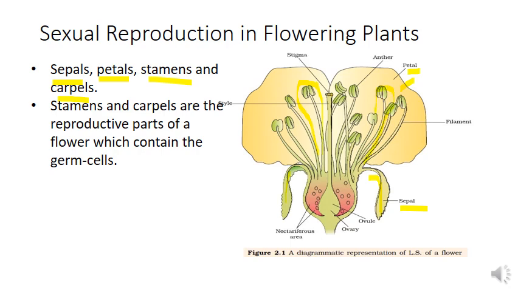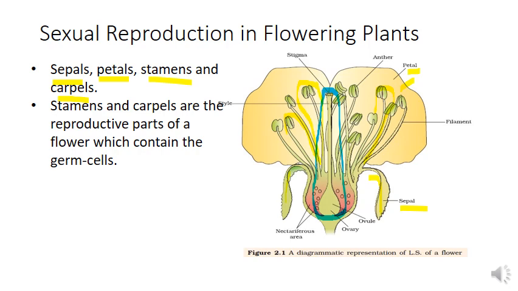Then stamens, numerous in number. Numerous stamens are shown here. So these are the stamens. And the last part, the carpel. This blue colored outlined part is the carpel. So 4 parts: sepals, petals, stamens and carpels. The stamens and carpels are the reproductive parts of a flower.